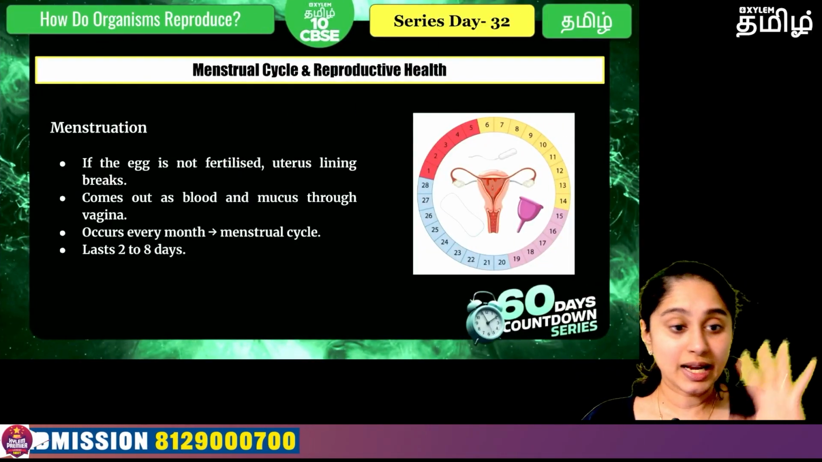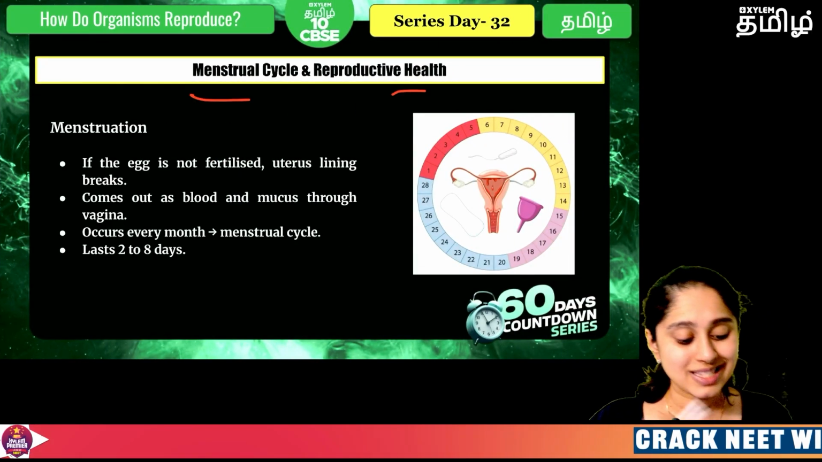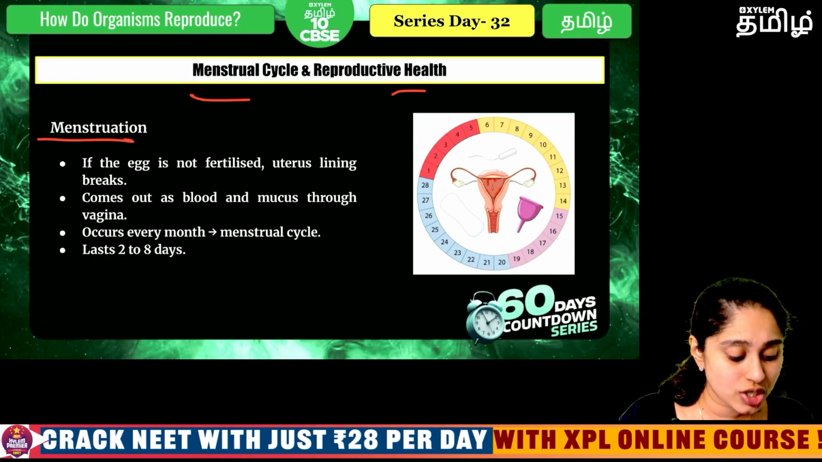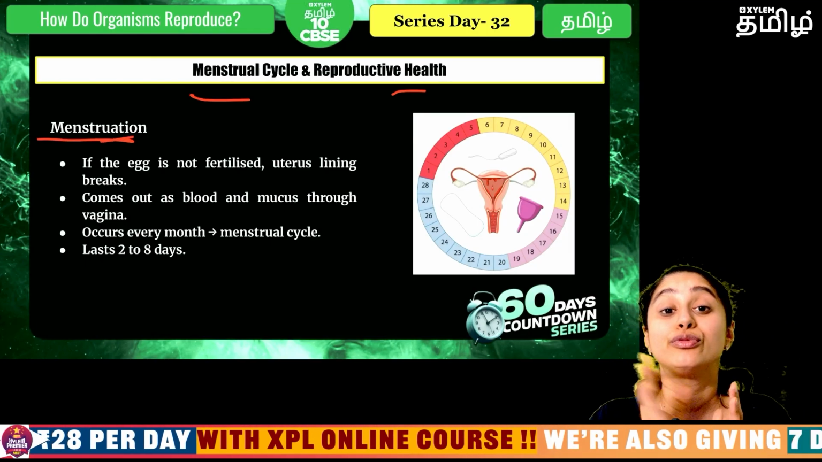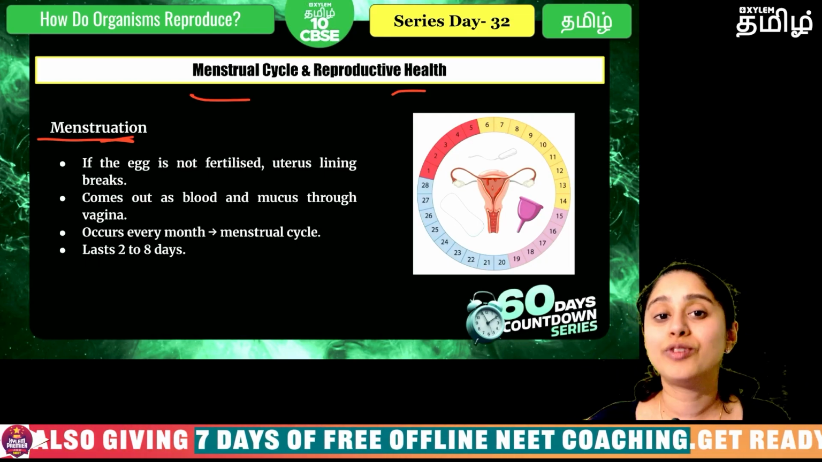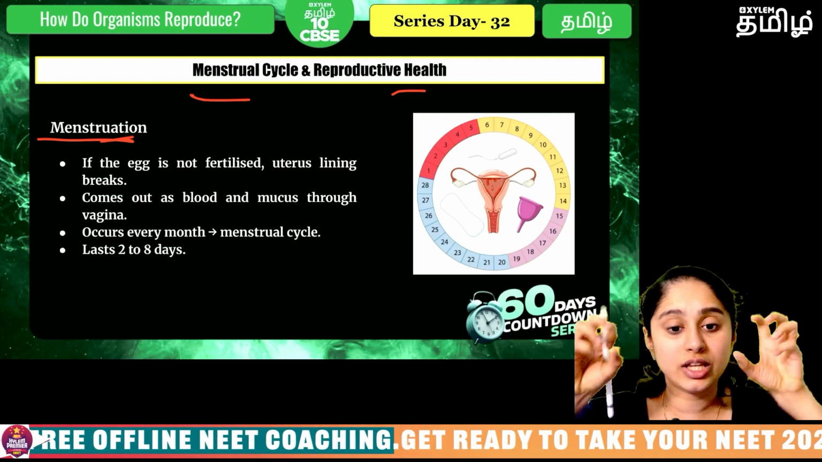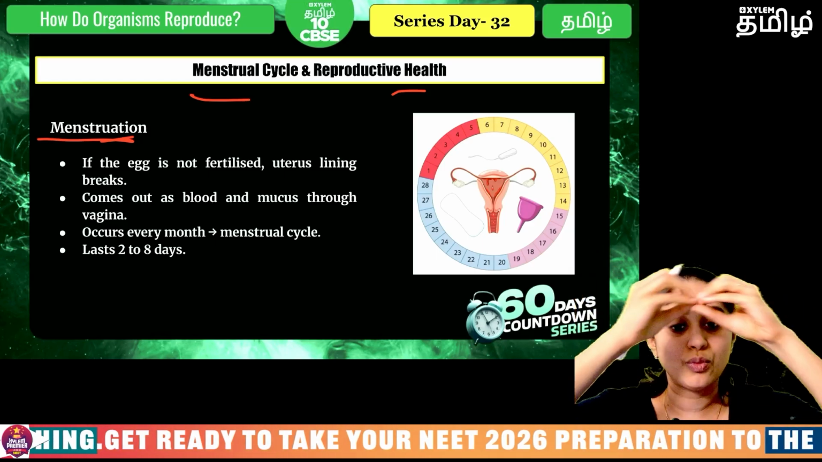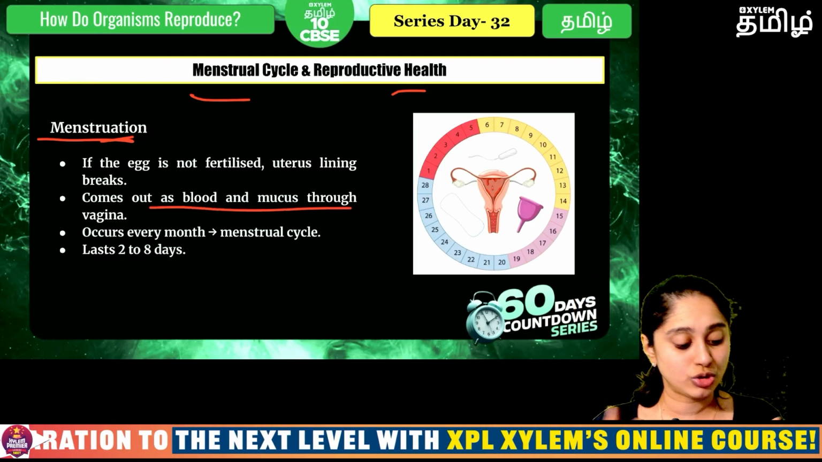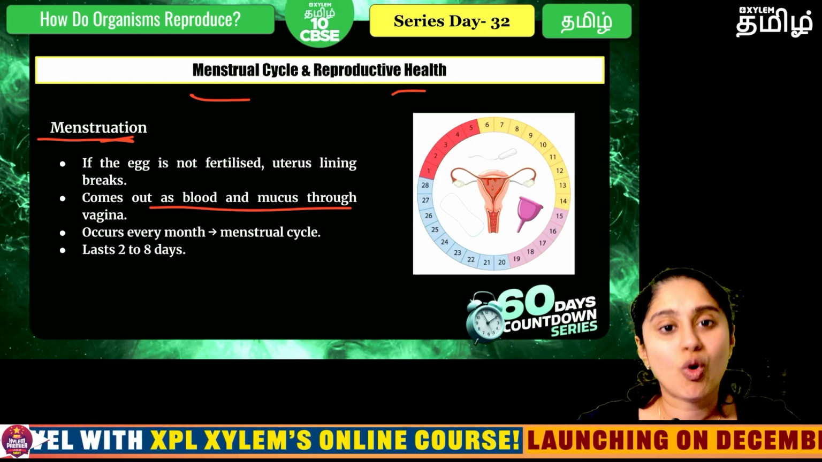Clear, everybody? Now the last topic you need to know is the menstrual cycle and reproductive health. Menstruation will happen if fertilization does not take place. If there is no fertilization, the cushion in the uterus and the lining and everything will get destroyed. It will be broken and it will come down through the vagina. Now ma'am, what is this cushion?